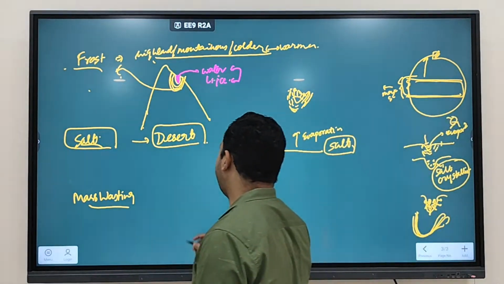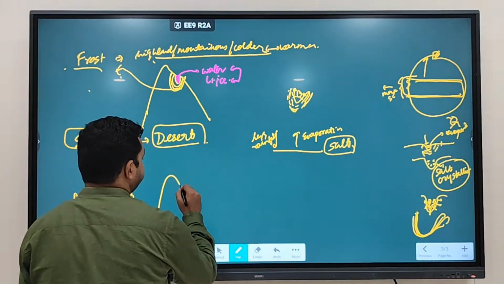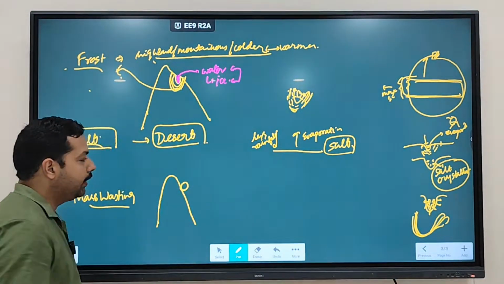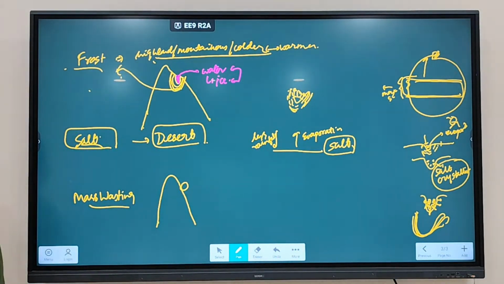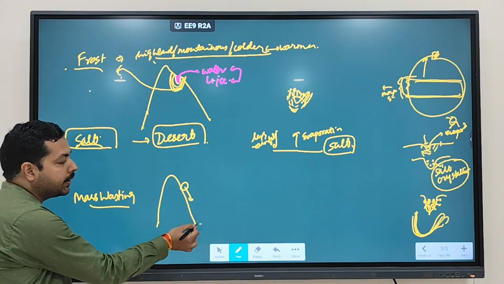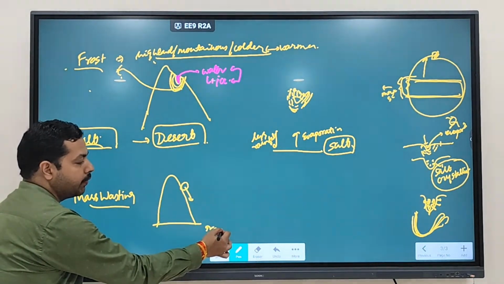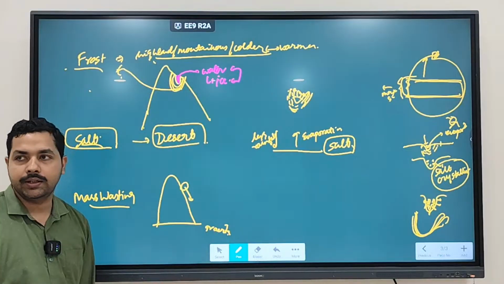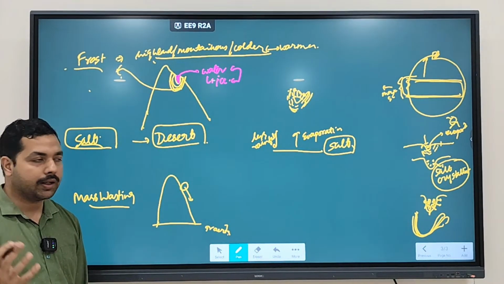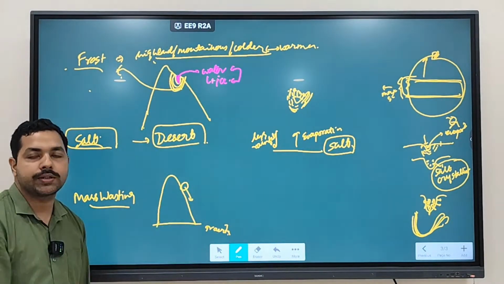Now let's say any rock is like this on the slope of a mountain. What will happen? It will be constantly attracted due to gravity. Let's say it has more weight and it is trying to resist the gravity.